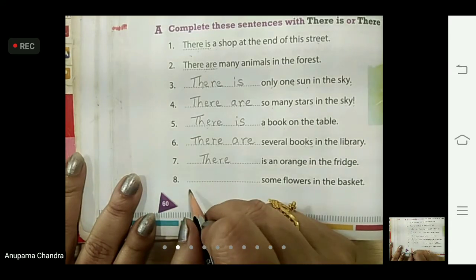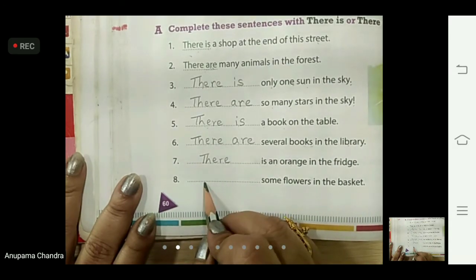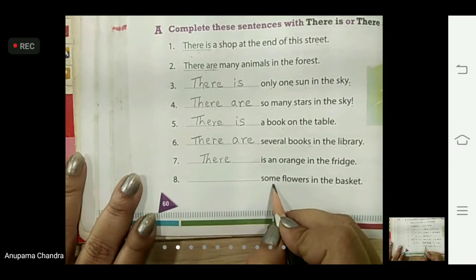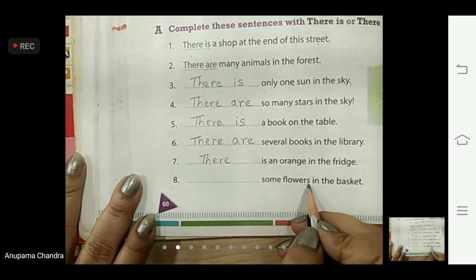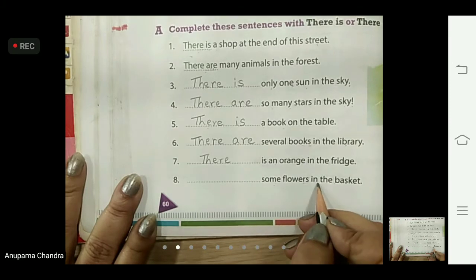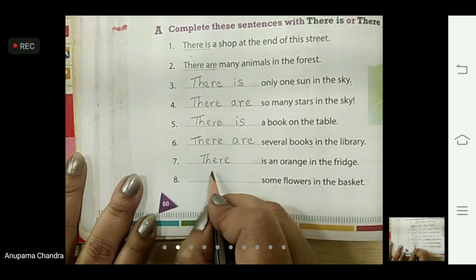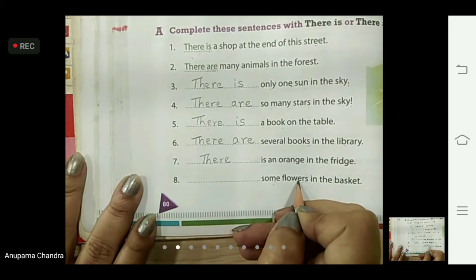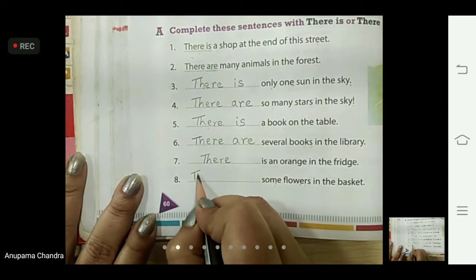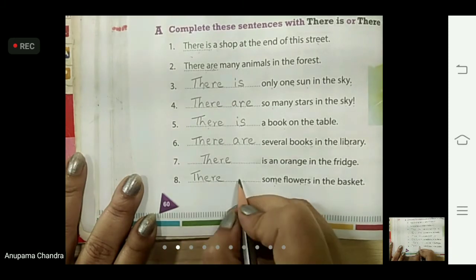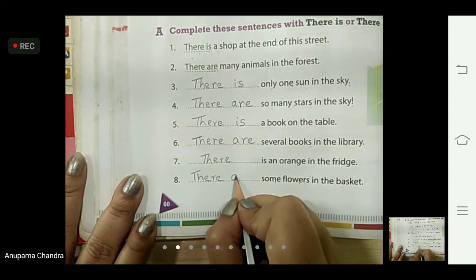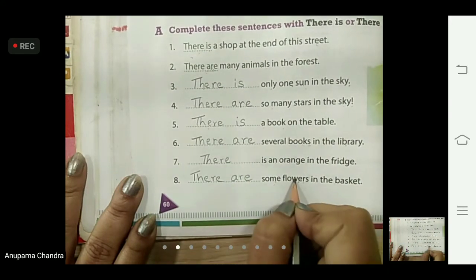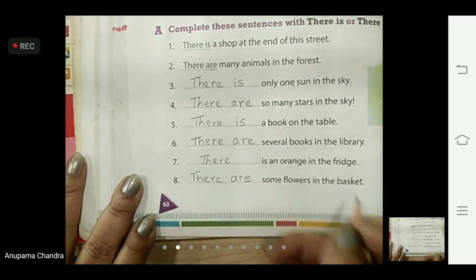And the last one, that is the eighth one. Dash some flowers in the basket. Some means more than one. Flowers, S is there, that also means more than one in the basket. So we are going to use A-R-E, are, for some flowers, that is more than one flower. So we'll write here T-H-E-R-E, there. A-R-E, are. There are some flowers in the basket.